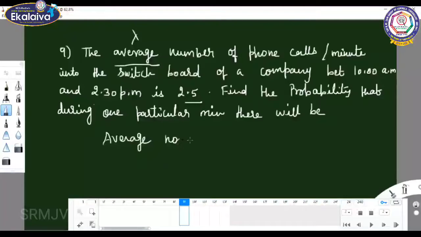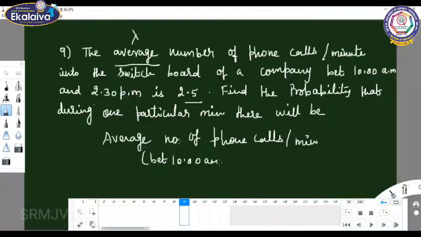Average number of phone calls per minute between 10 a.m. and 2:30 p.m. is equal to 2.5. That is, lambda equal to 2.5.